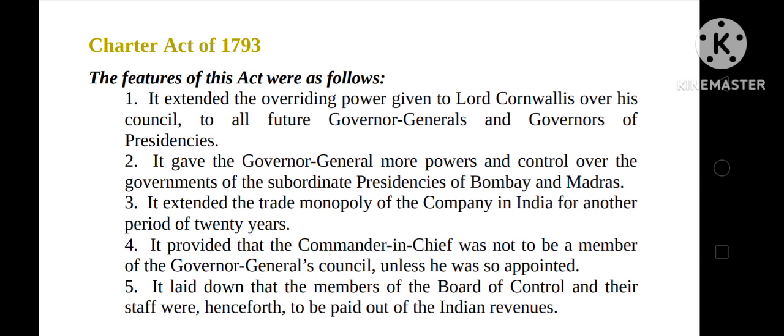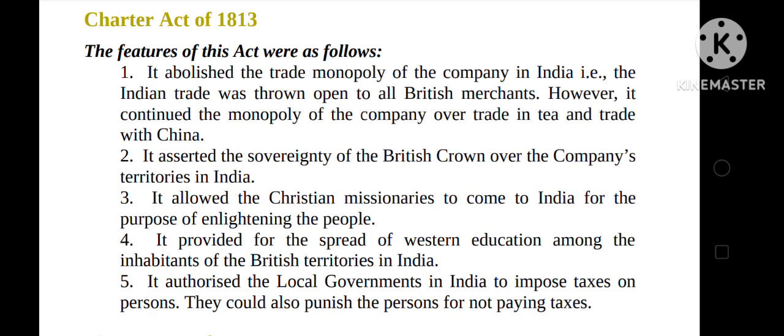It provided that the Commander in Chief was not to be a member of the Governor General's Council unless he was so appointed. It laid down that the members of the Board of Control and their staff were henceforth to be paid out of Indian revenues.